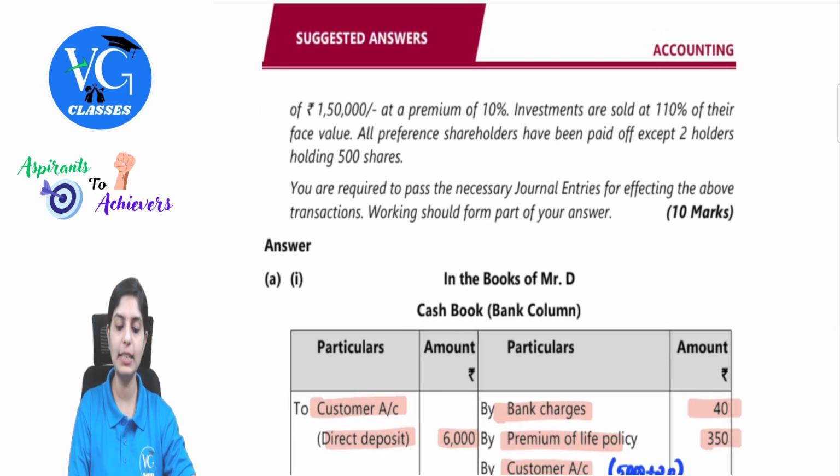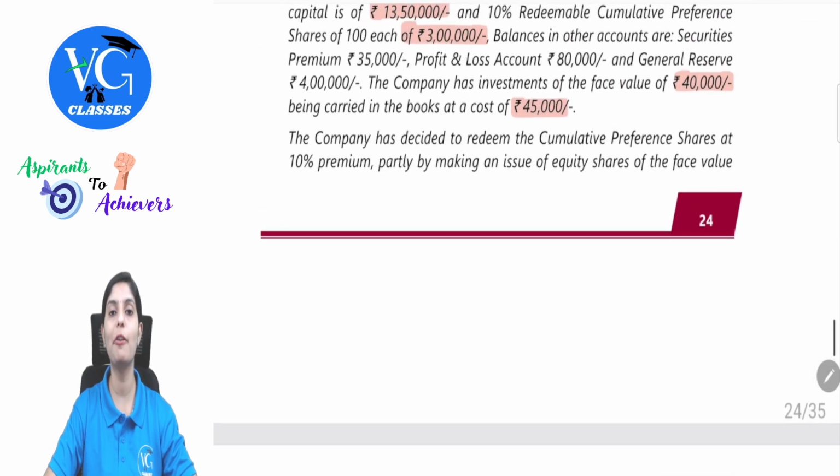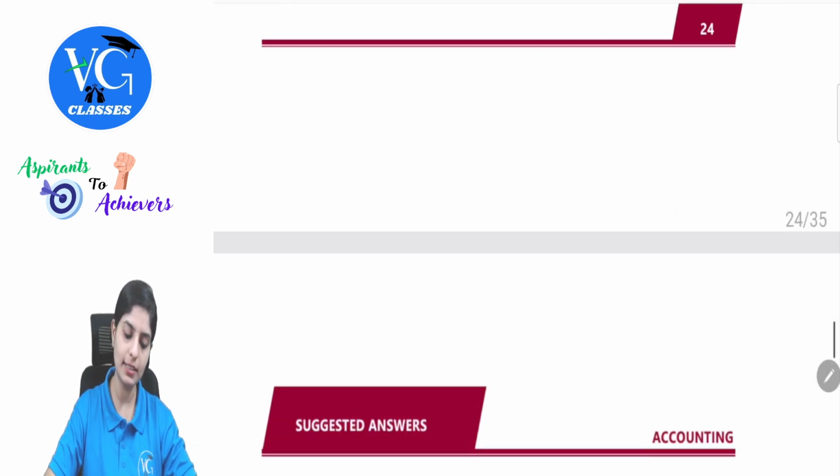All preference shareholders have been paid off except two shareholders having 500 shares. You are required to pass the necessary journal entries for effecting the above transactions, and working notes should form part of your answer. So this is about redemption of preference shares. So let's understand the entries.